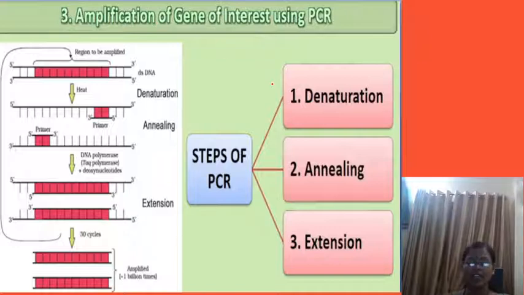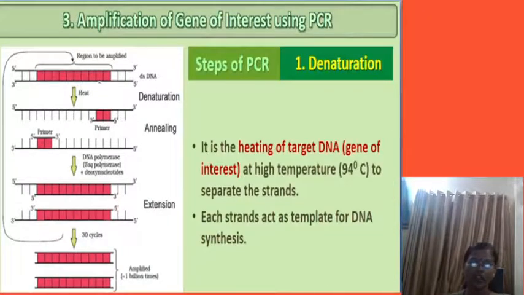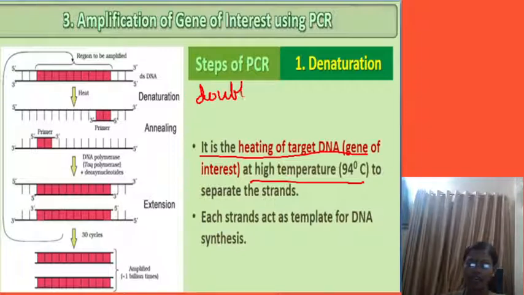This PCR technique has three steps: denaturation, annealing and extension. What is denaturation? It is nothing but heating of the target DNA at a high temperature, that is 94 degrees. When you heat the target DNA, the double stranded DNA is converted into single stranded DNA.